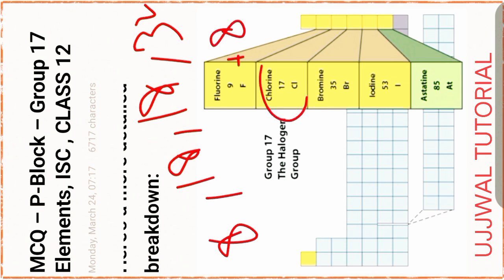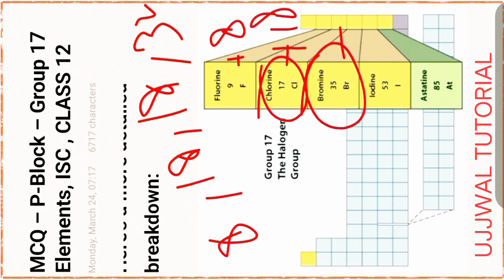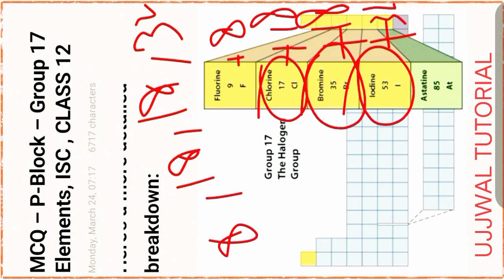Atomic number of chlorine 17. Atomic number of chlorine 17 plus 18. Atomic number of bromine 35. 35 plus 18. Atomic number of iodine 53. 53 plus 32. Atomic number of astatine 85.